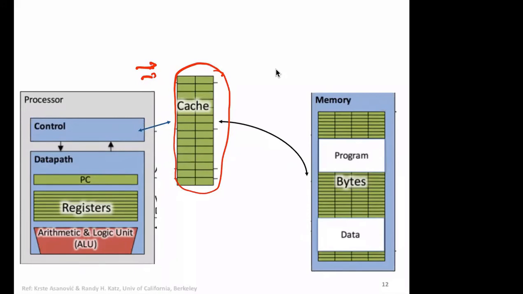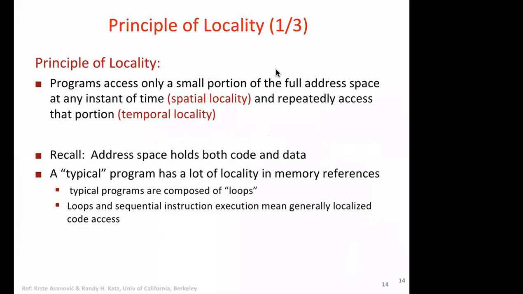Similarly, the program that you write goes to certain memory locations most of the time. This is called the principle of locality. It says the program accesses only a small portion of the full address space at any instant of time.